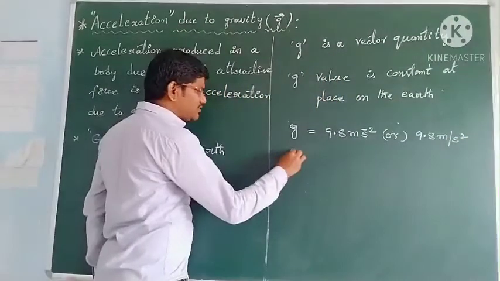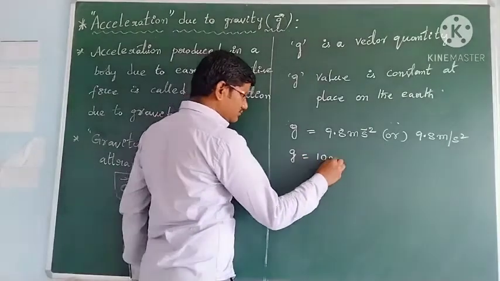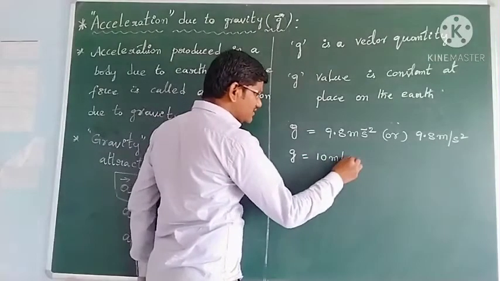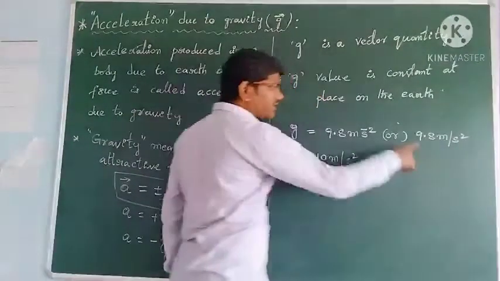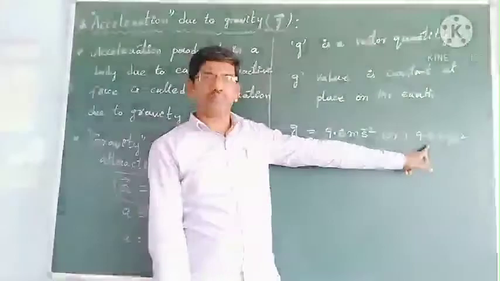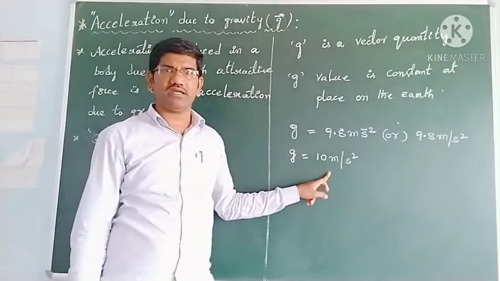And sometimes the value of G we will take as 10 meter per second square. So this 9.8 meter per second square is an exact value, and 10 is the approximate value.